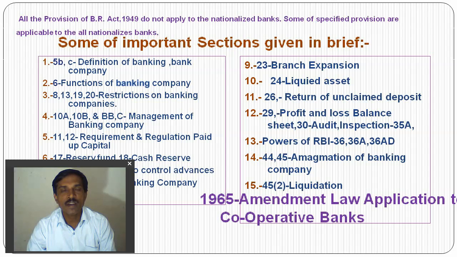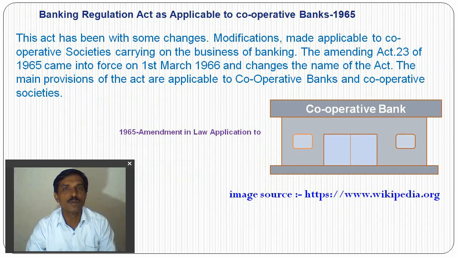But after the widespread growth of the cooperative banks network, the government thought that the Banking Regulation Act should be applicable to cooperative banks and cover this wide range of banking under the Banking Regulation Act. To control cooperative banking, the amendment was made, and the Banking Regulation Act is applicable to cooperative banks from 1965.